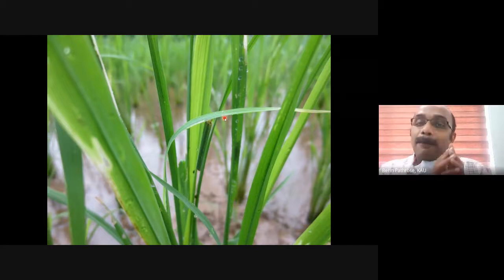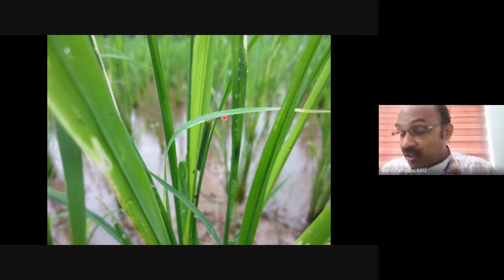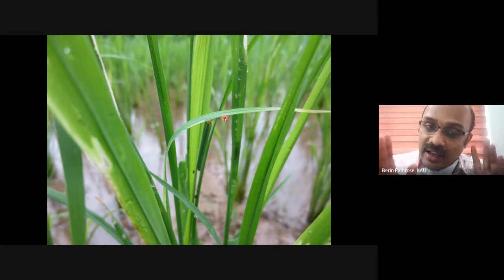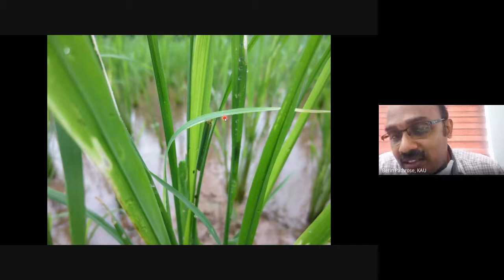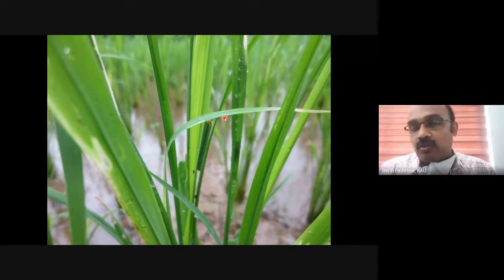It won't completely feed on the leaves, unlike Spodoptera mauritia, which completely feeds on the leaves, but here it's not so. Here it feeds on the green matter and remains within the cases, and it moves to the water to have a thin film of water for its respiration.